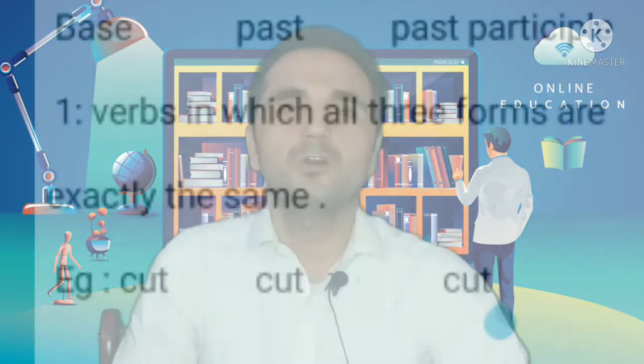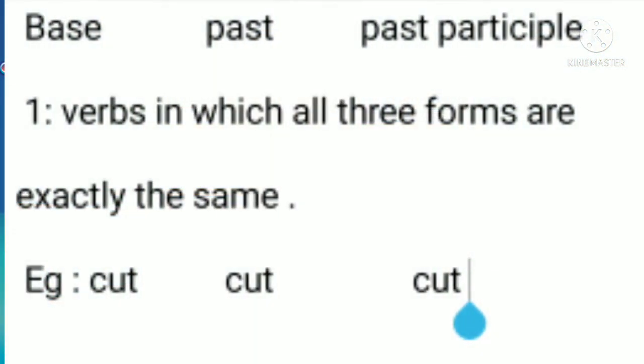Now let's move on towards the major types of irregular verbs, right? So there are three major types of irregular verbs. Number one, verbs in which all three forms are exactly the same, right? Through the example you will understand how the three forms of irregular verbs are exactly the same.